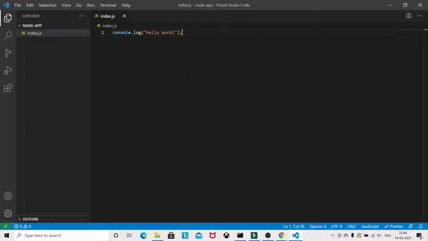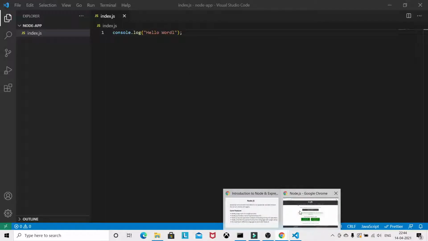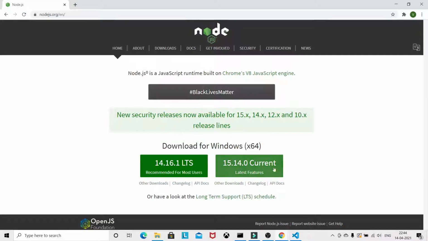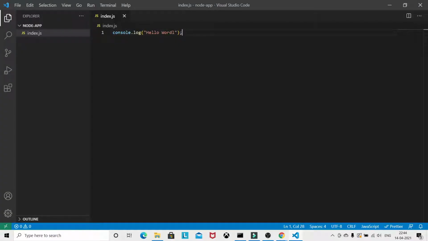In order to run this file with Node.js, you need to install the Node.js application. Install the latest version, depending on your machine, whether it's Windows or Mac. After successful installation, just come to the VS Code, and the spelling is wrong.